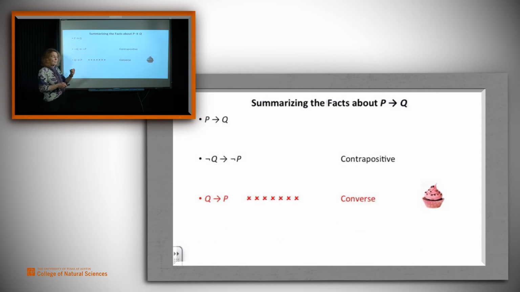The one we used for cupcakes has a name, it's called converse, and it says that you can go from Q backwards to P, and we just showed that that's not sound. And the one that was used for pizza is the one that said, well, then we can go from not P to not Q, and that one also isn't sound. So we have to be very careful when we're given something of the form P implies Q, that we use it in one of these 2 forms, and that we don't jump to conclusions with one of those unsound forms.